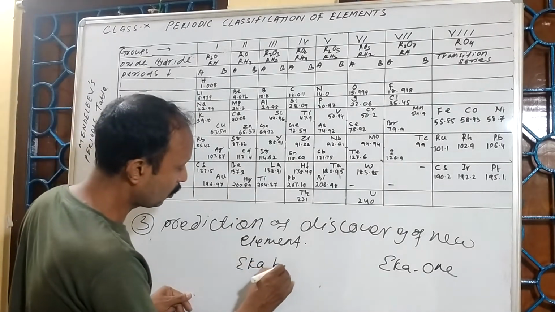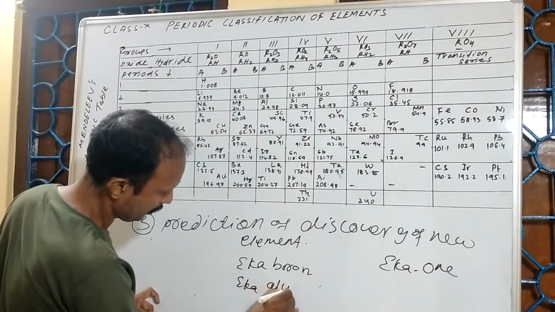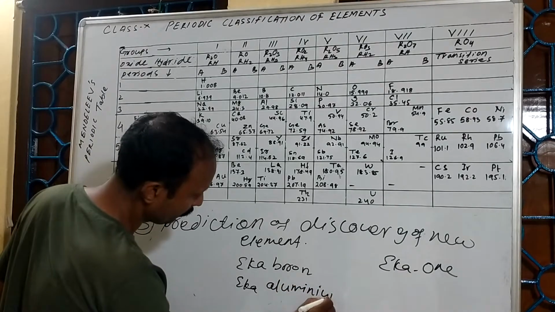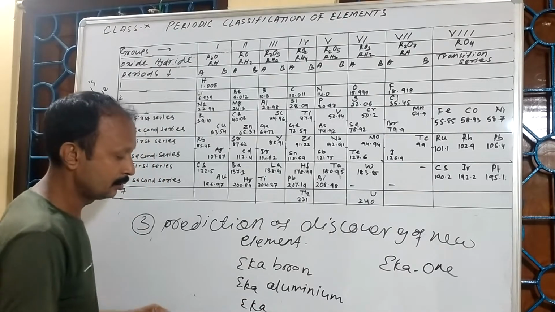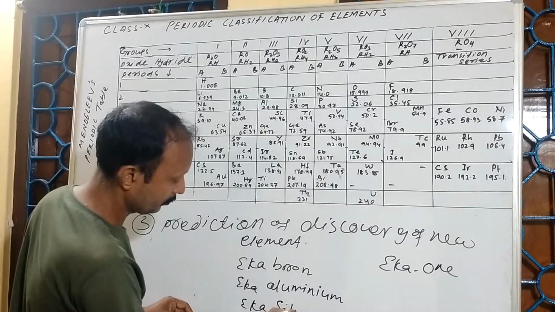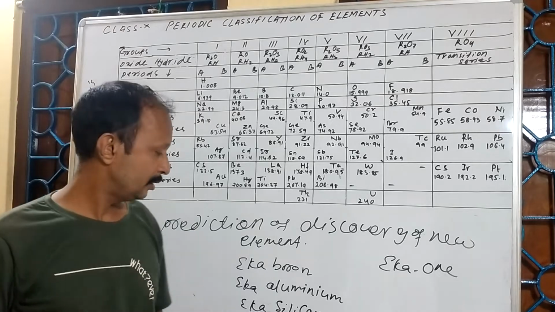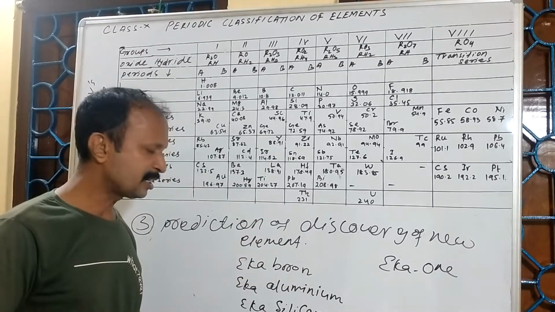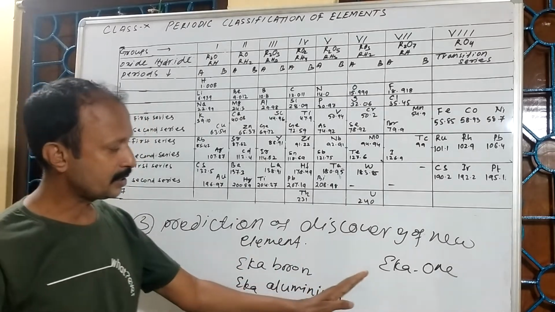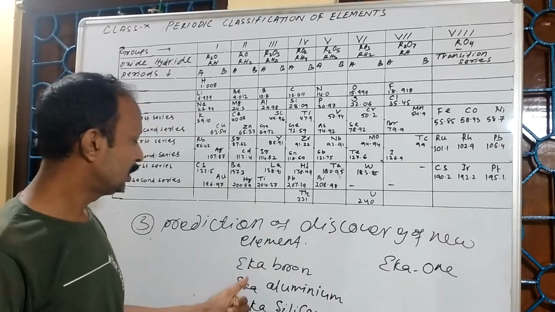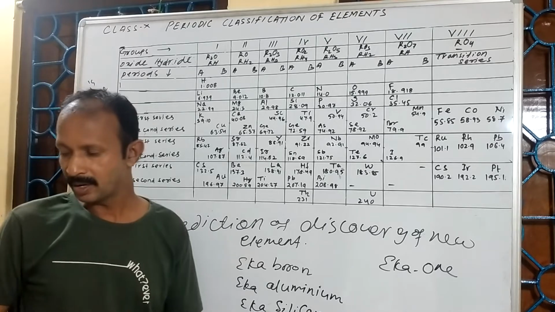One is eka-boron, one is eka-aluminium, and one is eka-silicon. These three elements he predicted, and before all three he used the prefix eka, which in Sanskrit means one. So eka-boron, eka-aluminium and eka-silicon.